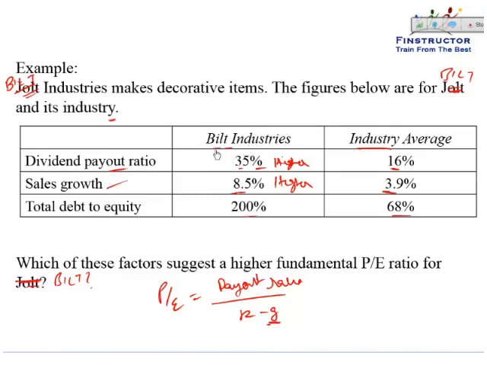The total debt to equity for Built Industries is 200%, wherein the industry average is only 68%. What does this imply? Using the same formula, assuming the payout ratio is the same, the growth rate is the same, a higher debt to equity generally implies more risk, because debt will have to be serviced come what may, and debt has a high fixed cost. So more risk will imply high cost of equity or high discount rate.